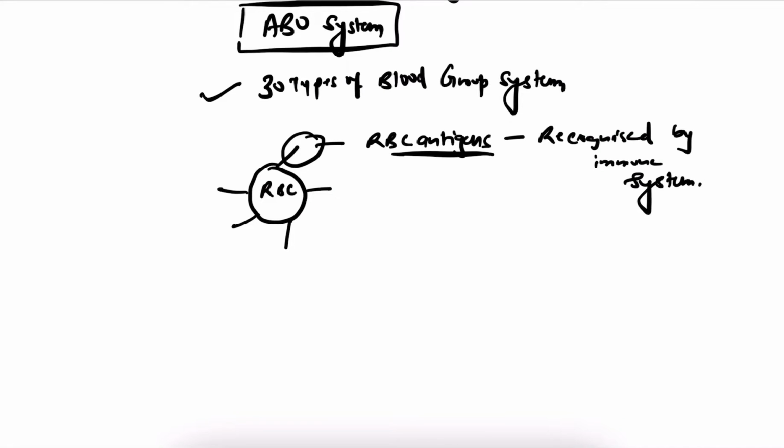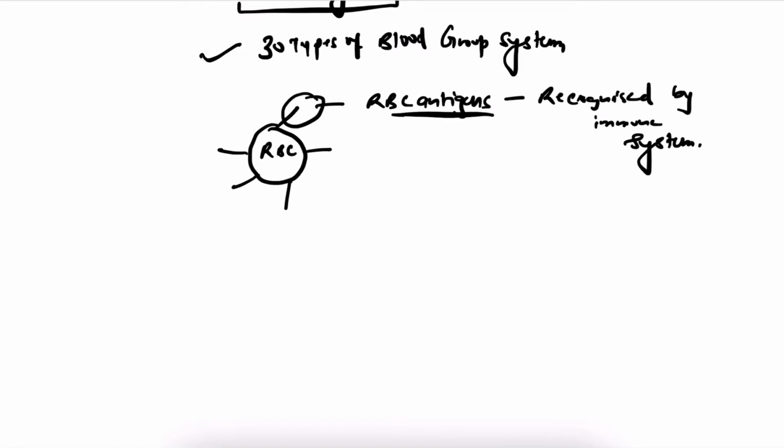Clear to everyone? There are many surface structures, but one of them is called the blood group antigen. Suppose this is A, this is X, this is Y, this is Z, this is C. So one of the surface antigens is known as the blood group antigen.